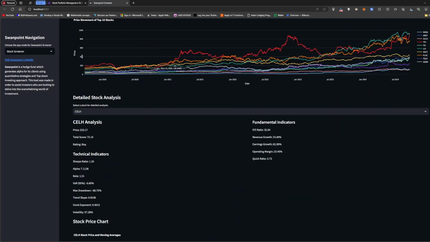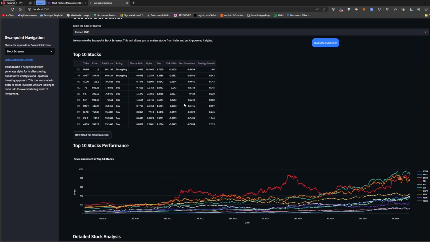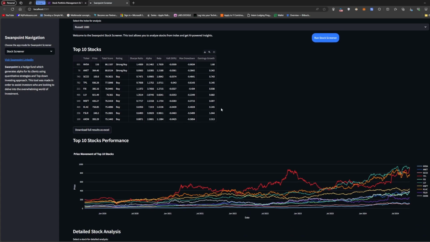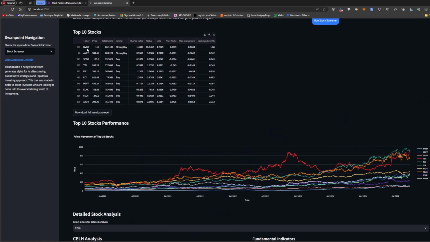So that's kind of my screener. That's how I do most of my stock research here. I don't have time to go through 1,000 stocks, so I use this screener as a faster way to analyze a bunch of stocks. I don't own all the stocks in the top 10, because it helps me filter, but at the end of the day I still have to do some research after that. Instead of going through 1,000 names, I can go through maybe the top 20 stocks on my screen and figure it out from there.